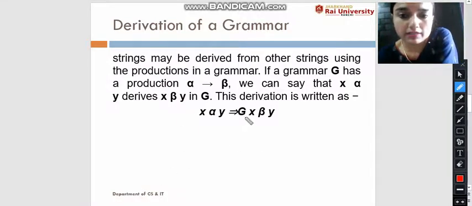Here, from the given production rule, a string can be derived from another string. For example, if we have x alpha y, then using this x alpha y, we can produce x beta y, where G is our grammar. Using the grammar, we can derive the string x beta y.